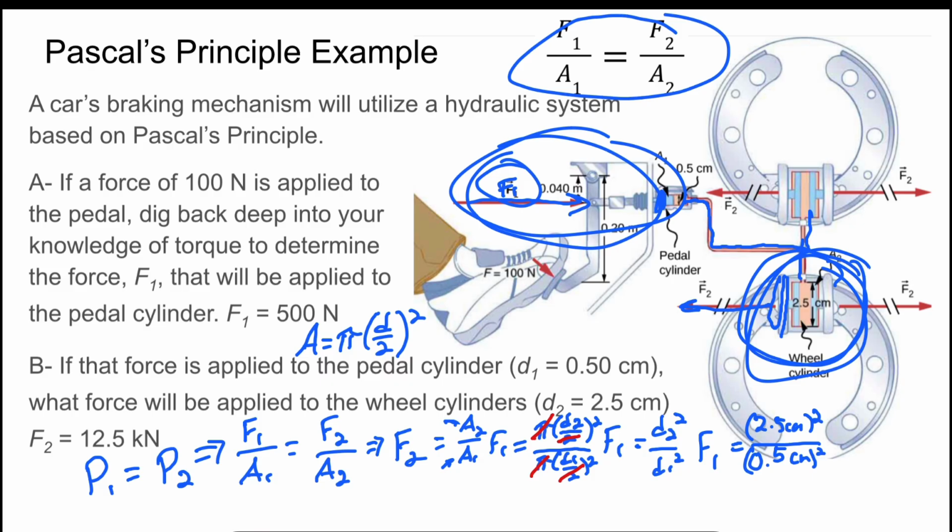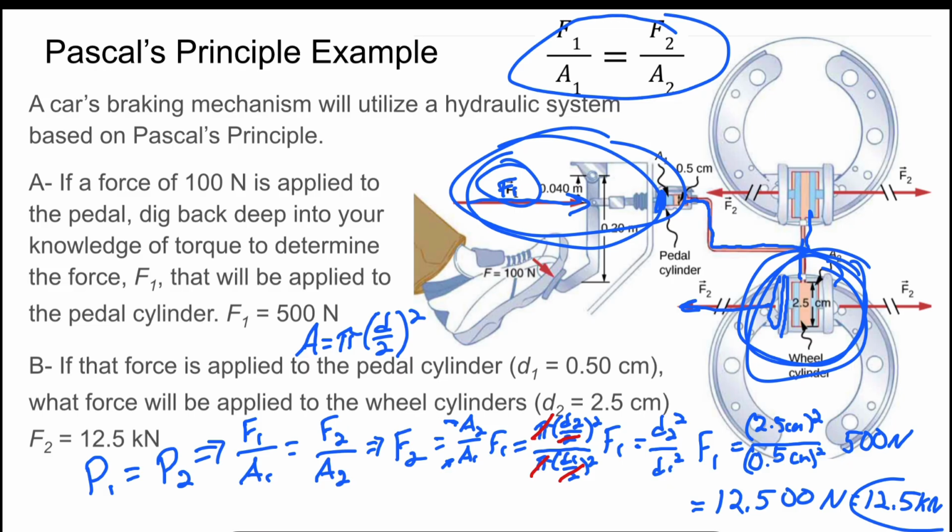So that's diameter 2 at the wheel cylinder squared, 2.5 centimeters squared, divided by 0.5 centimeters squared, and then times our force 1, which is 500 newtons. If we take 2.5 squared divided by 0.5 squared and multiply that times 500, then we should end up with 12,500 newtons. Or, if we want to put that into simpler units, 12.5 kilonewtons.